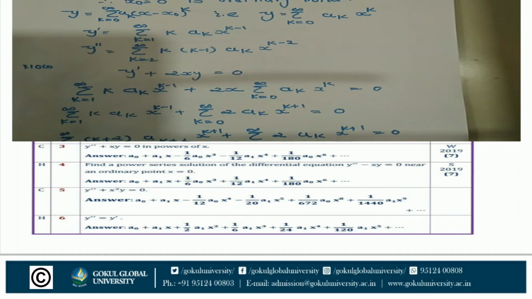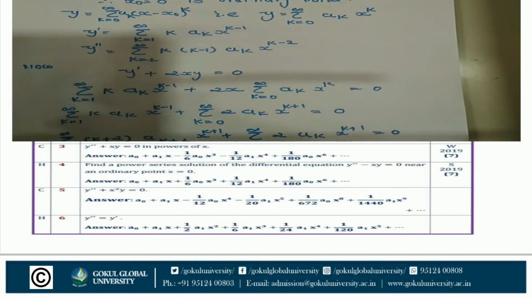Now y dash plus 2xy is equal to 0. Step number 1, solve this differential equation by the power series method. Substitute the value of y dash and y double dash in the given equation. The value of y dash is sigma k is equal to 1 to infinity k ak x raised to k minus 1, plus 2x times the value of y, sigma k is equal to 0 to infinity ak x raised to k, is equal to 0.